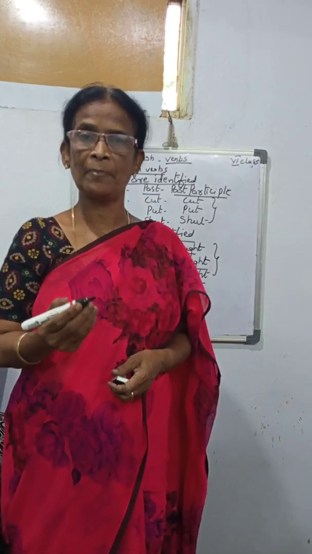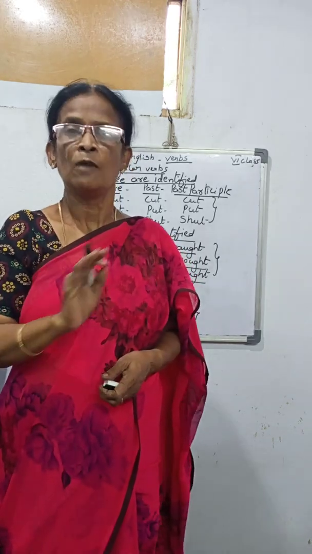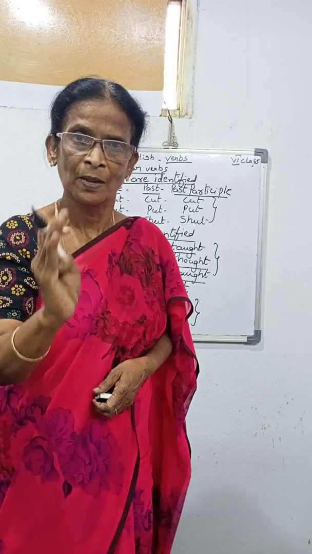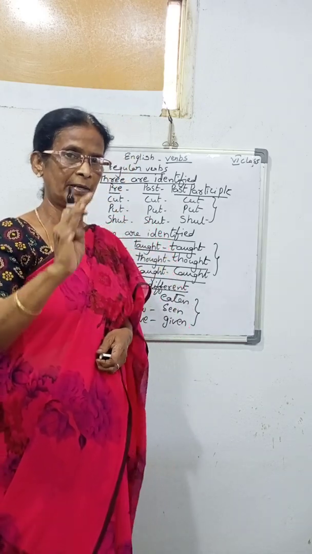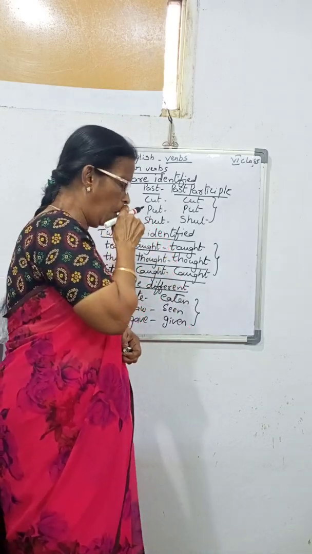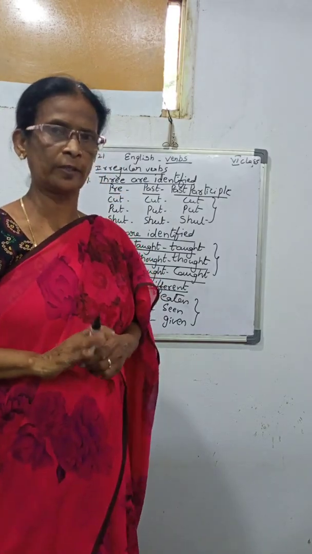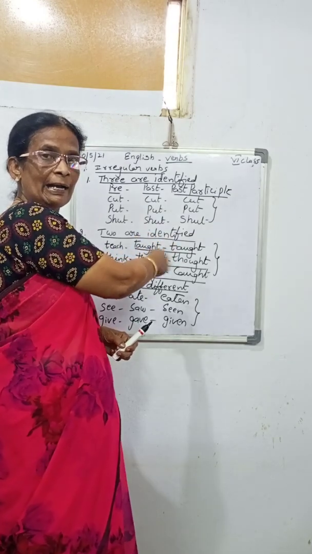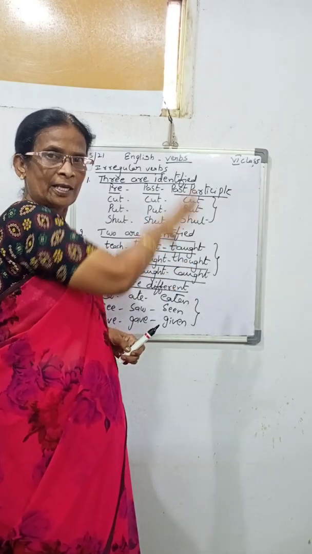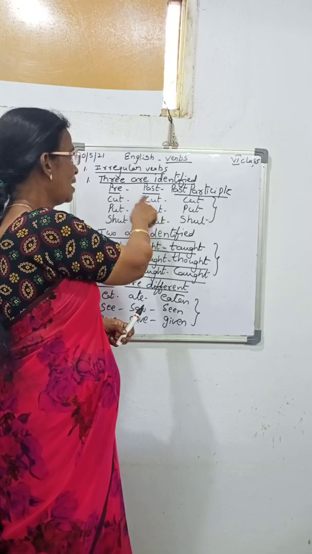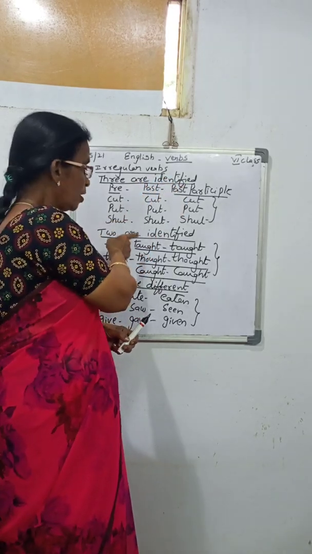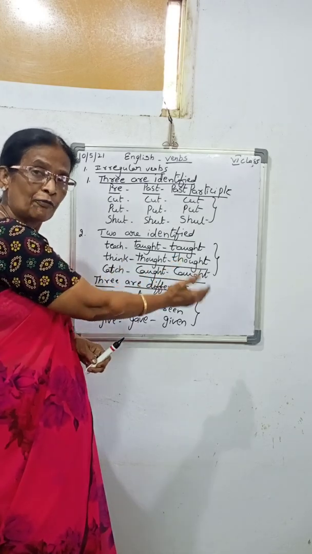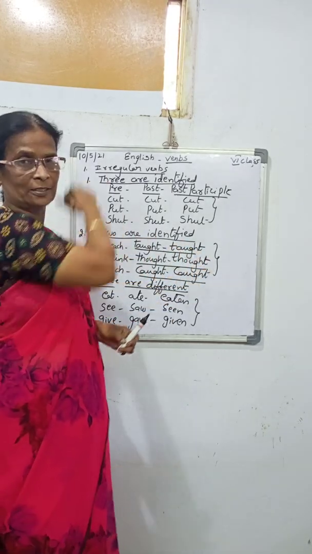Easily you can remember: irregular verbs mean we are not adding ed and d. Where there is ed and d, that is the other one. Okay, ma'am? Have you remembered? Irregular verbs mean nothing added. Here three types. One is where the three are identified, here two are identified, and the third one, three are different: present tense and past participle.